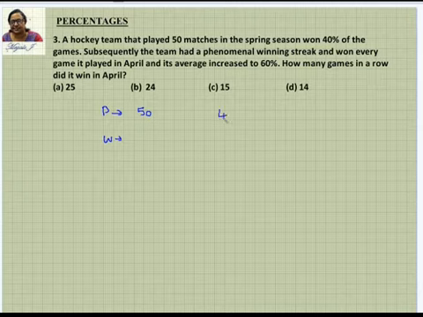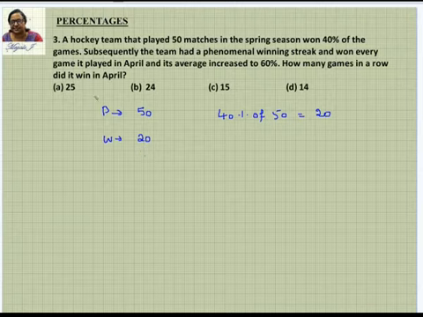So 40% of 50. You know that 10% of 50 is 5. So 40% is 4 times 5, which is nothing but 20. So this 20 is the number he won. Out of 50 games, 40% is nothing but 20. 20 games won.